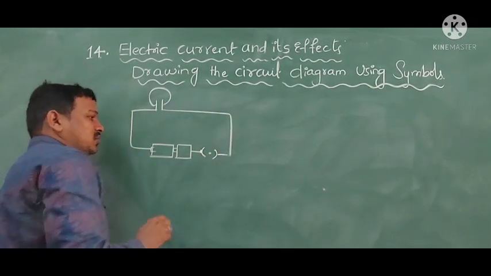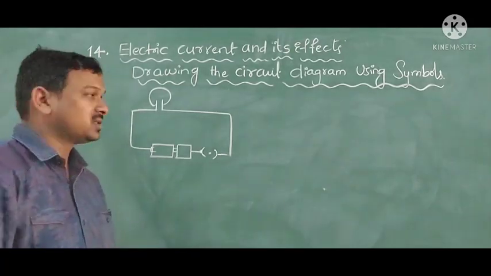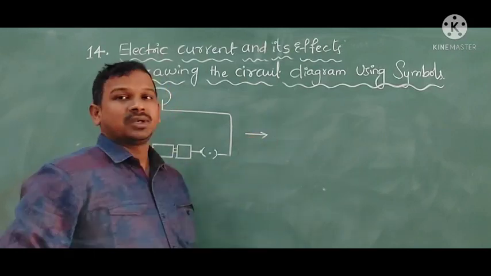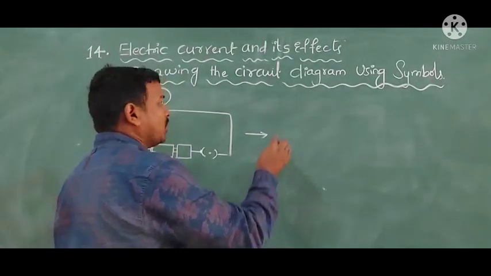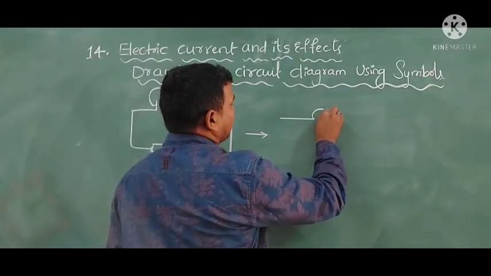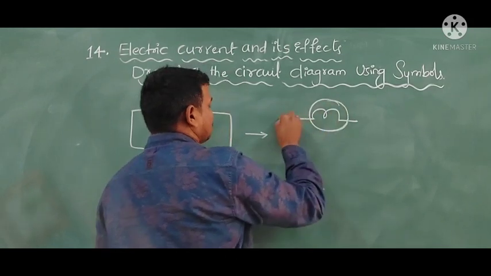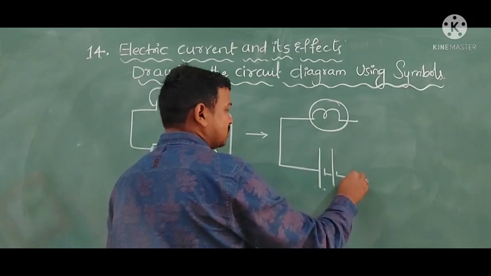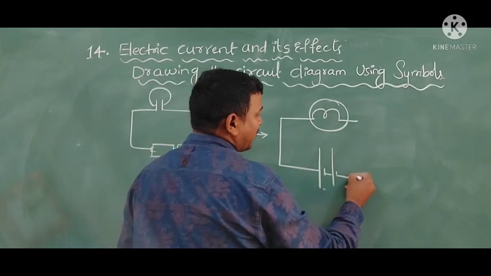So this is a circuit diagram. Now I am drawing it in symbolic representation. Look at it. The bulb will be represented like this, and the battery will be represented like this. And coming to the key,